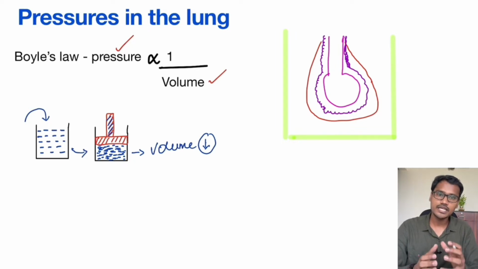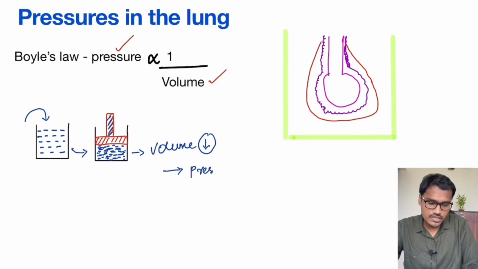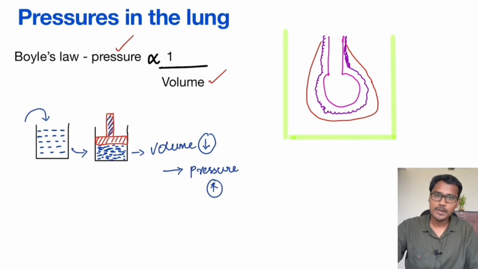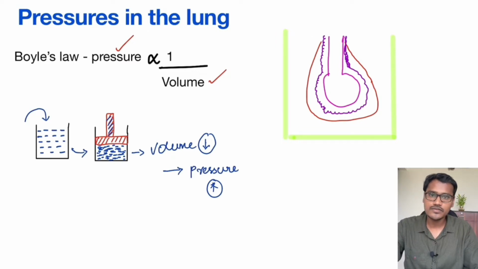So the pressure created inside this reduced volume will obviously be high. So the pressure is increased. This is Boyle's law, and we are going to see its application in many places in the respiratory system. Now let's first try to understand the structure of the alveoli and the surrounding structures, then we will discuss the various pressures.